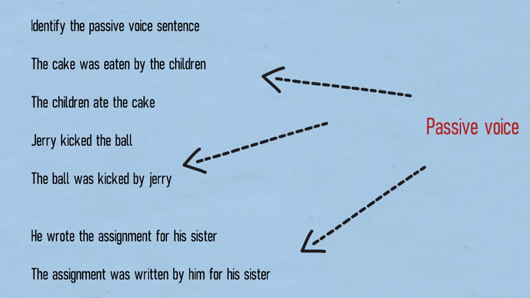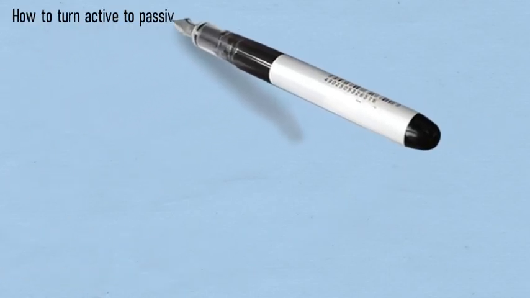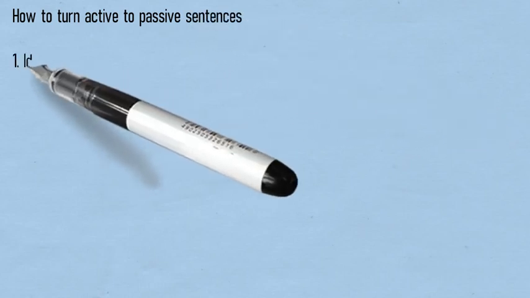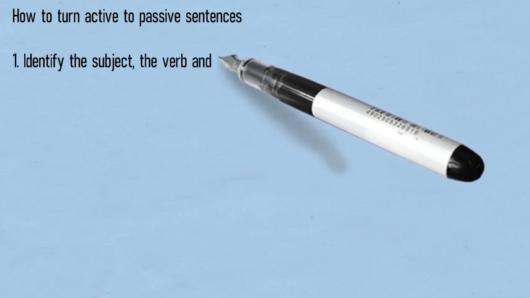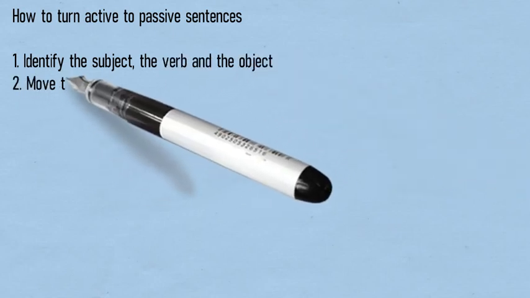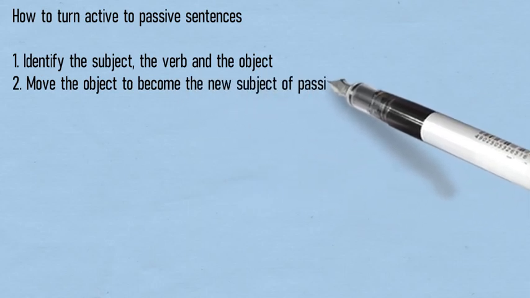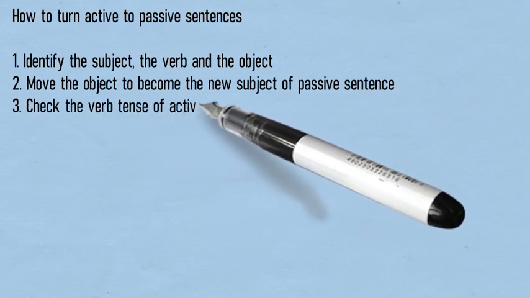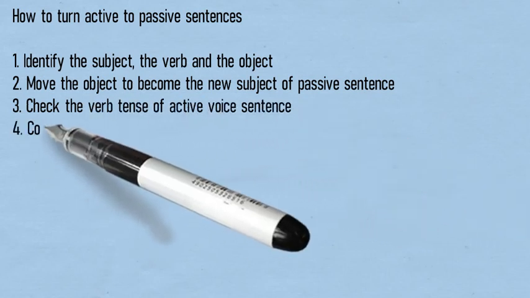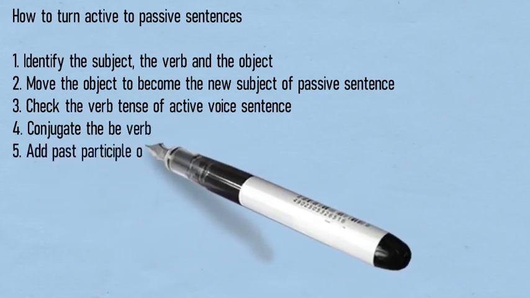And now, after discussing the passive voice, I will tell you some rules to turn the active sentence into a passive one. Now, number one, you have to identify the subject, the verb, and the object as we discussed right now in the examples. Number two, you have to move the object to become the new subject of the passive sentence, again, like we discussed previously.